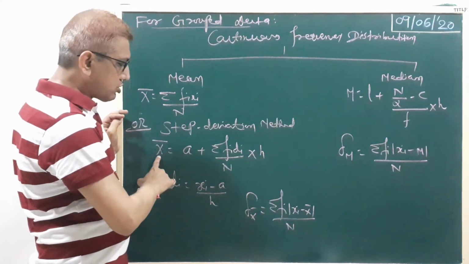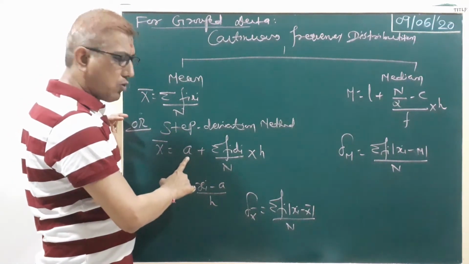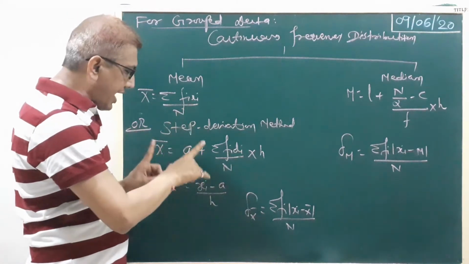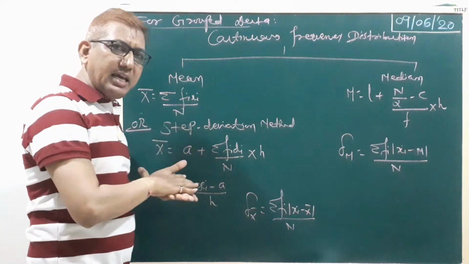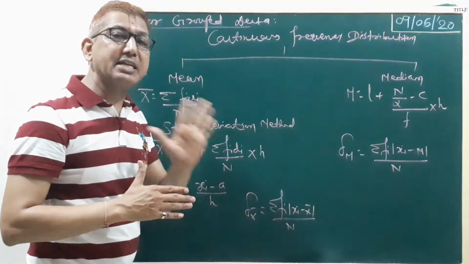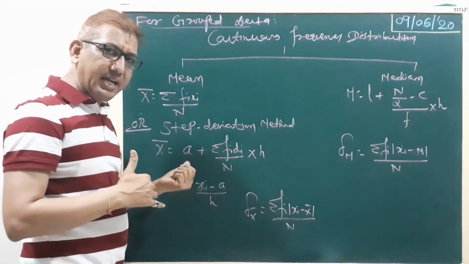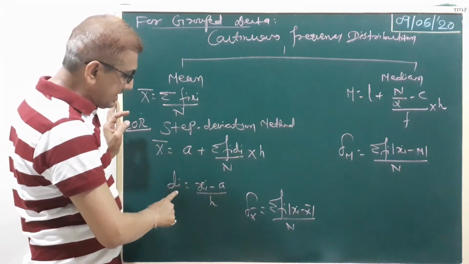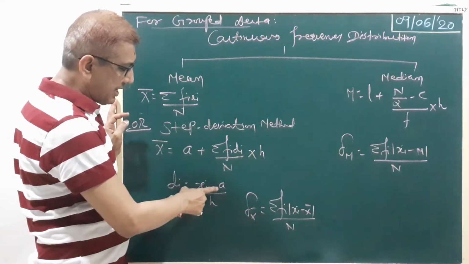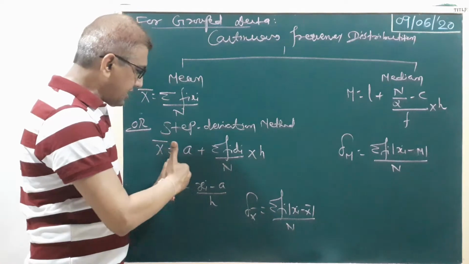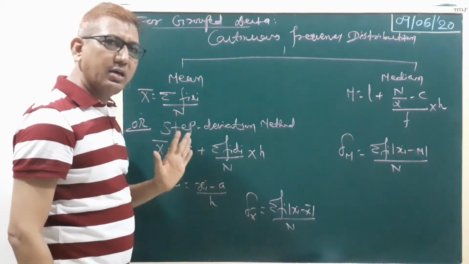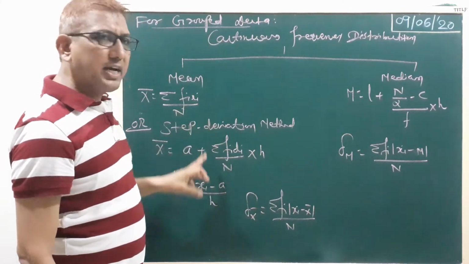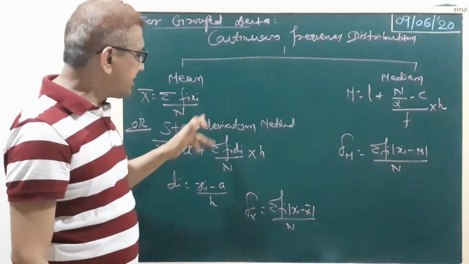Its formula: x bar equals a plus sigma fi di upon N into h, where small a is the approximate mean, and di equals (xi minus a) upon h. Is that clear? You can use either method in the examination to find the mean.